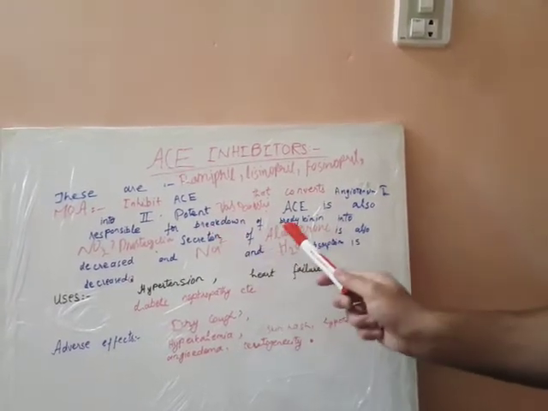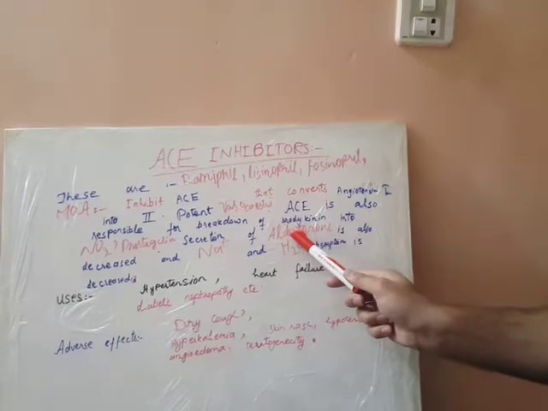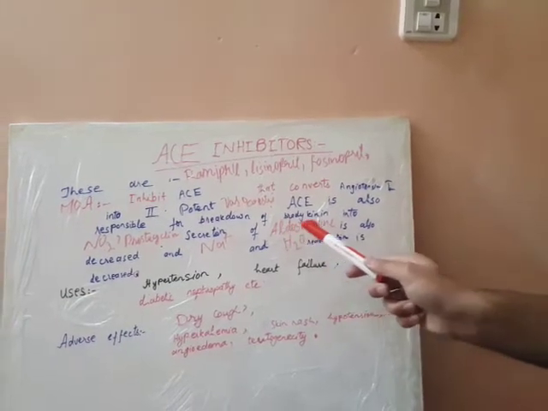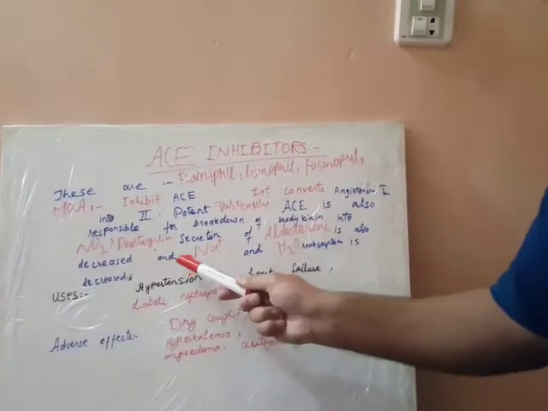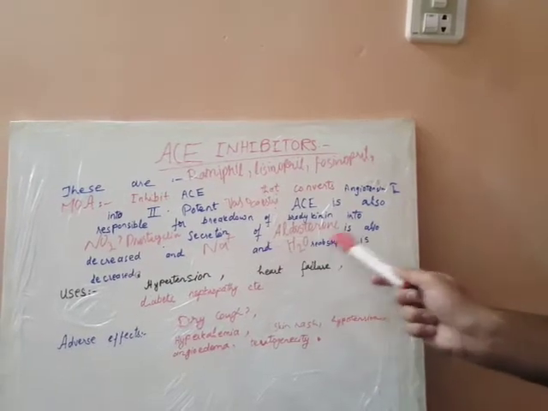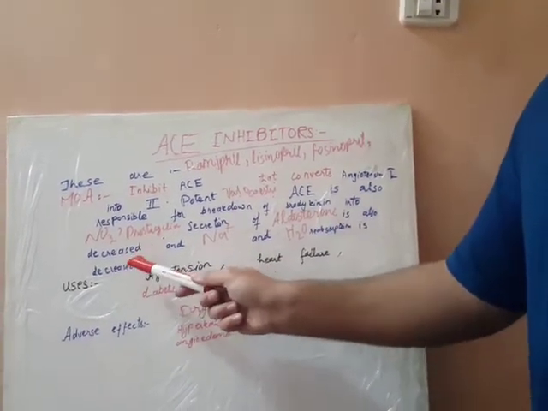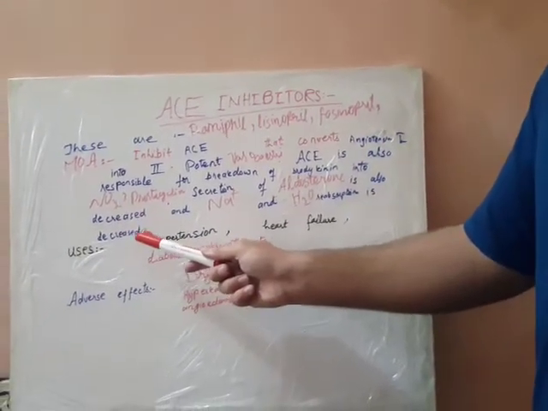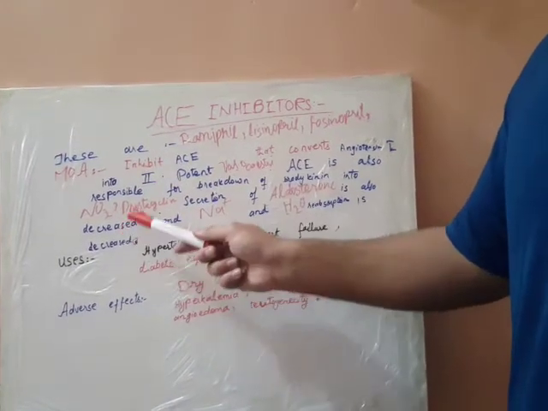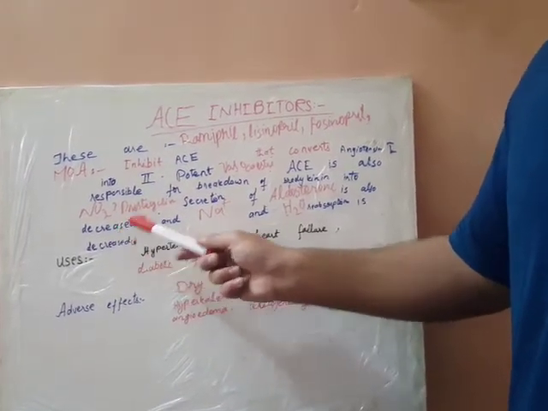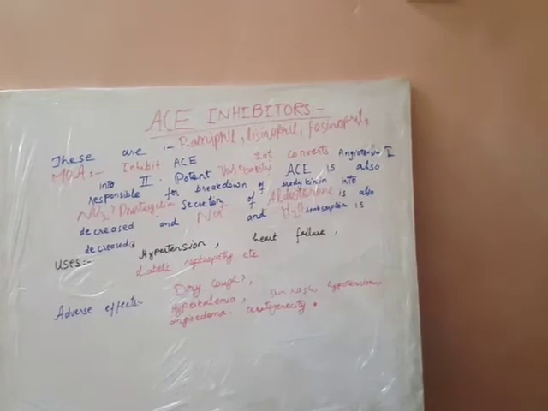The secretion of aldosterone that is stimulated by angiotensin 2 is also reduced, and therefore sodium and water reabsorption is decreased, diuresis occurs, and the volume of fluid in the body is decreased.